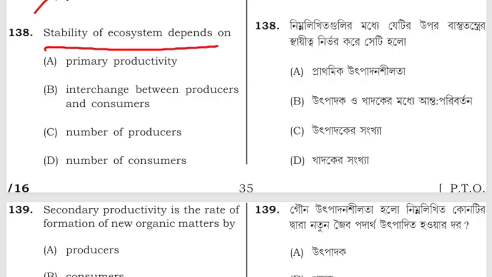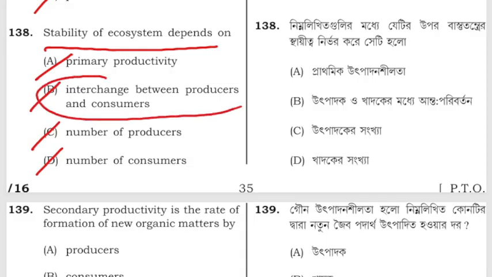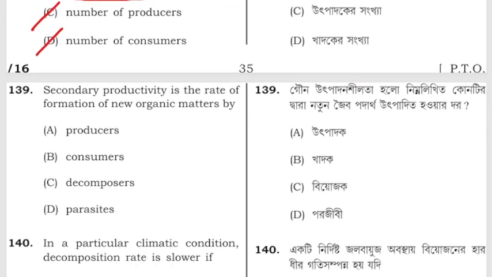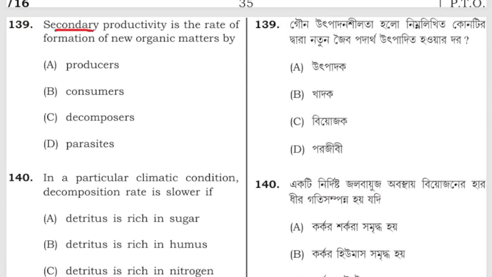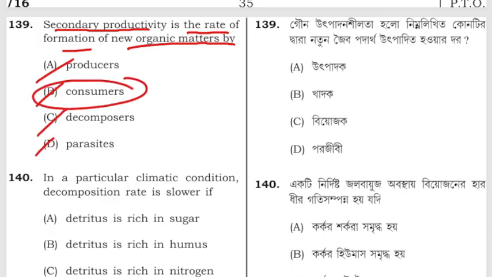Stability of ecosystem depends on primary productivity, interchange between producers and consumers, number of producers, number of consumers. The correct answer is interchange between producers and consumers. Secondary productivity is the rate of formation of new organic matter by producers, consumers, decomposers and parasites. The correct answer is consumers.